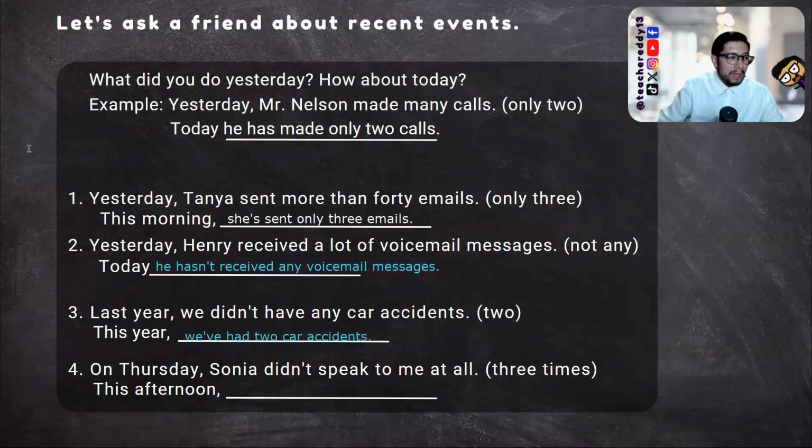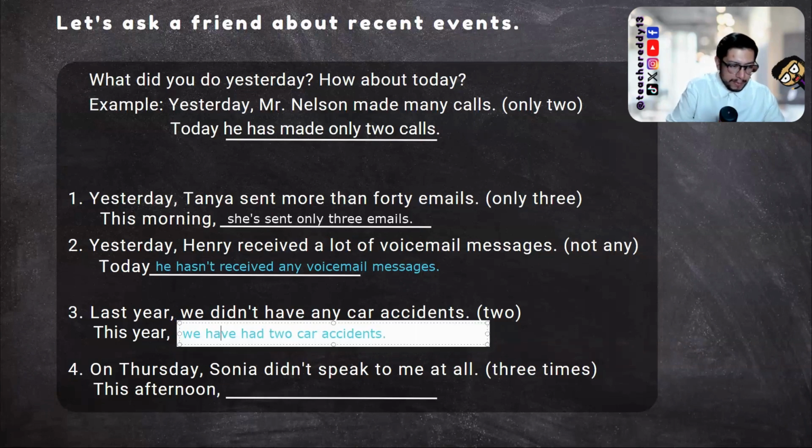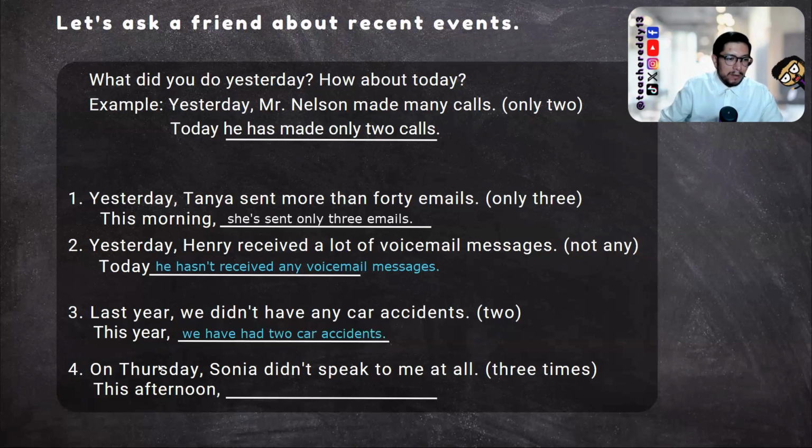Remember that he is a third person, she is a third person, so we need to combine with has. But in the case of I, you, we, they, we don't combine with has, we combine with have. So the complete sentence, we have. The contraction, we've. We've had 2 car accidents. And let's go for the last one, number 4.